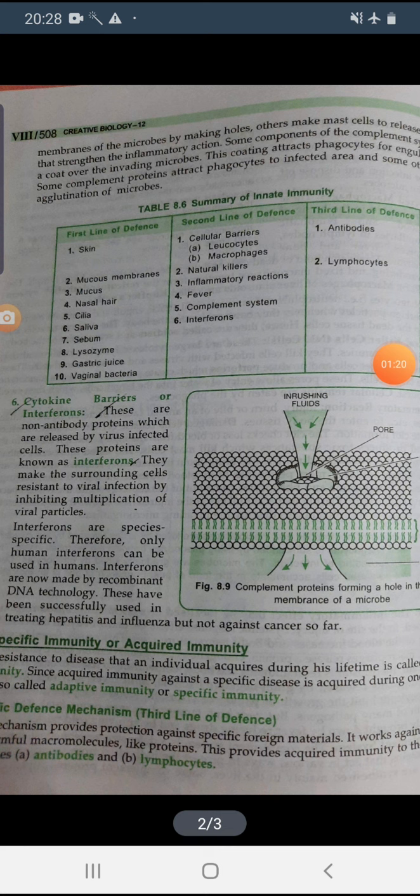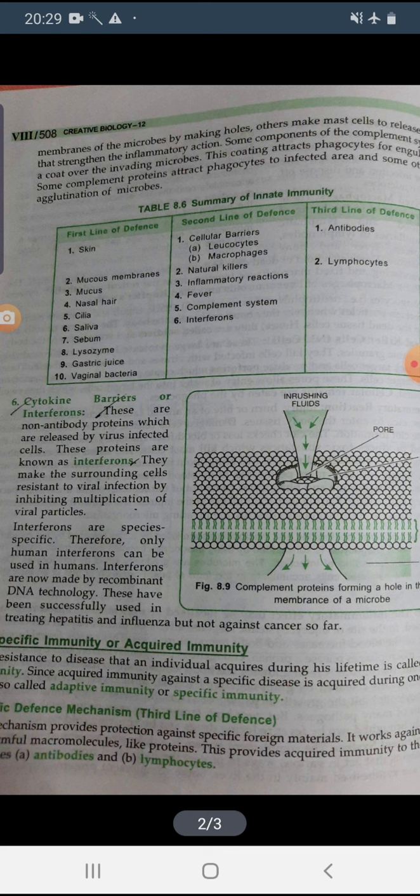Some of the complement proteins rupture the cell membrane of microbes, such as viruses and bacteria. When they rupture the cell membrane, they make pores or holes in it.